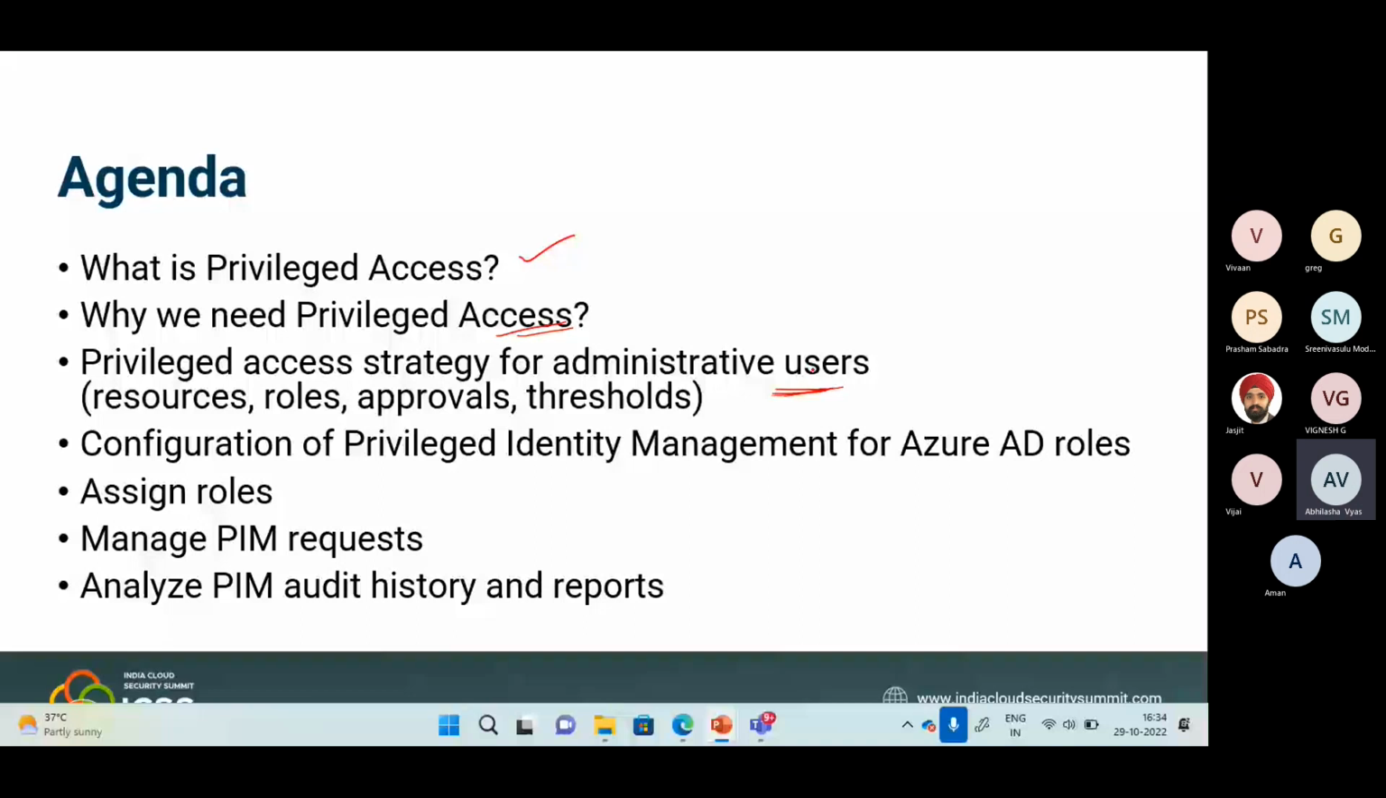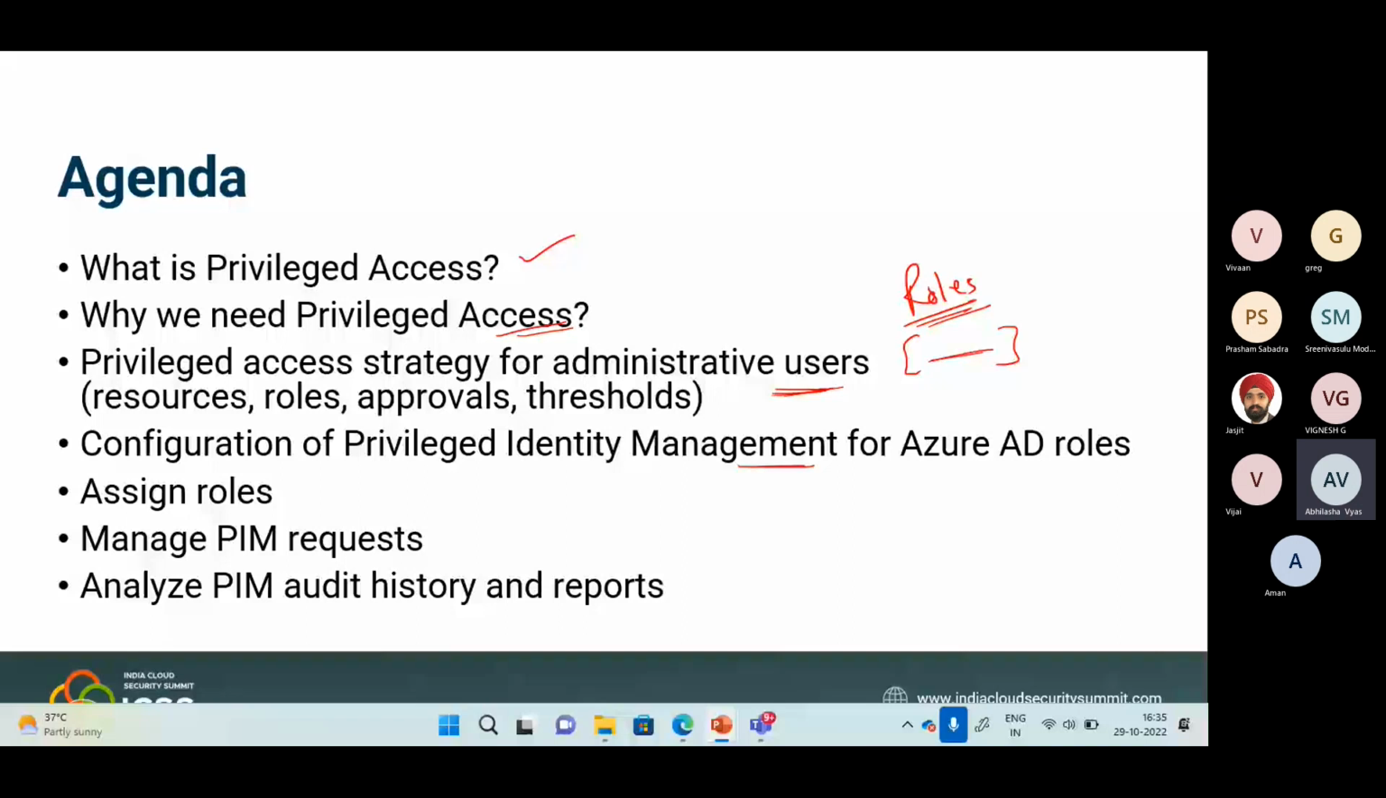Then we will understand the configuration of PIM for Azure AD roles. We can also do this for Azure roles. And now we also have privileged access groups for which we can manage PIM. So today we will be discussing majorly Azure AD roles and privileged access groups, how we can create privileged access groups, and how we can assign PIM roles to privileged access groups. Then role assignments, managing the requests.